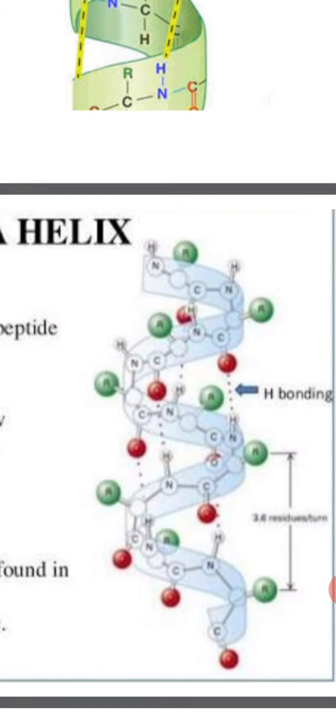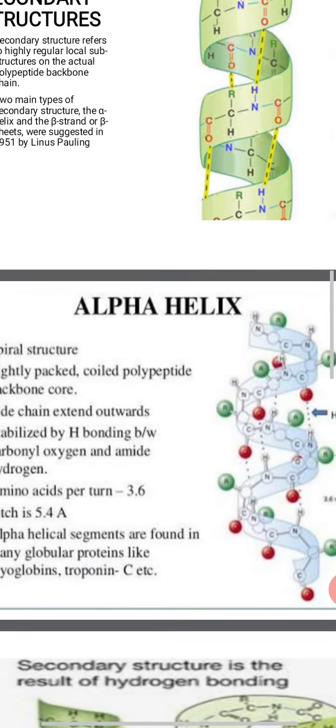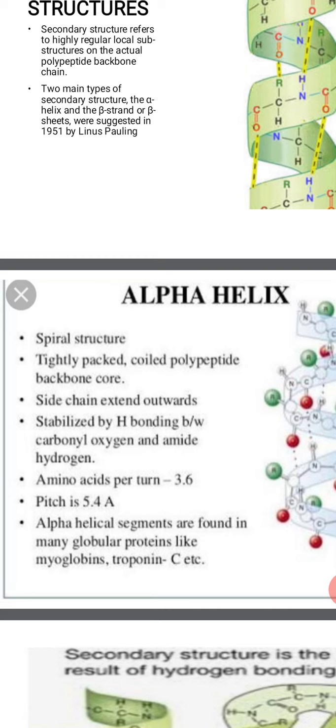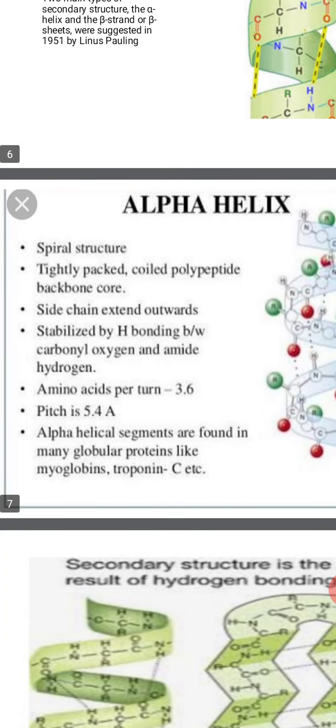3.6 amino acid residues. Alpha helical structure is found in many fibrous proteins such as keratin in hair, skin, nail and wool, and myosin in muscles. So the alpha helix has a spiral structure, a tightly packed coiled polypeptide backbone core, with side chains extending outwards, stabilized by H bonding between carbonyl oxygen and amide hydrogen. The amino acids per turn is 3.6, and the pitch is 5.4 angstrom.